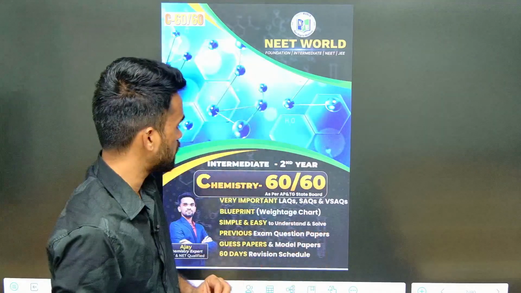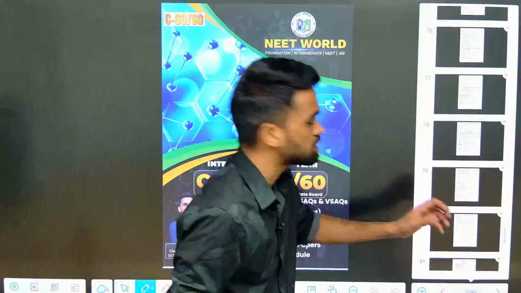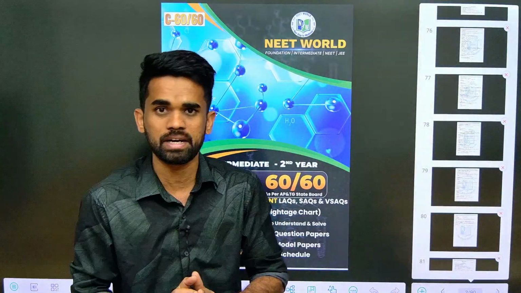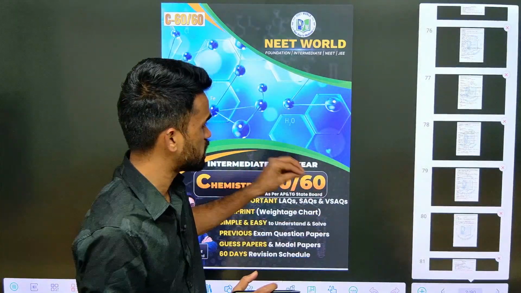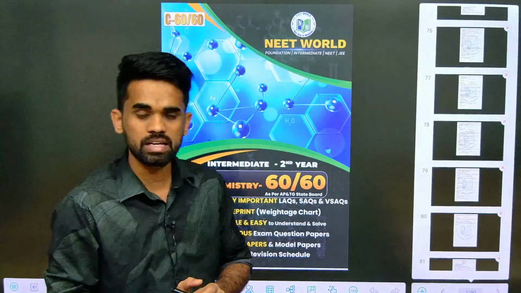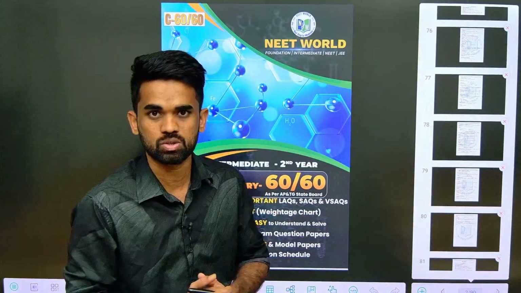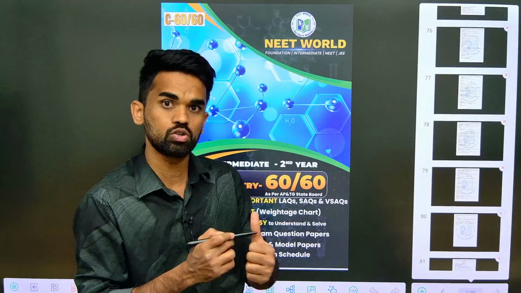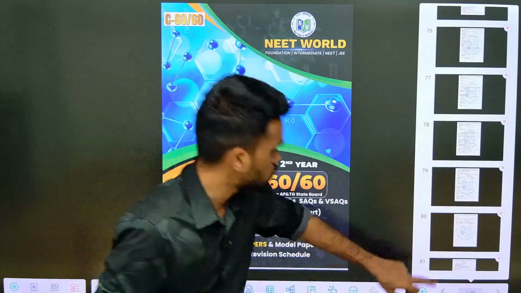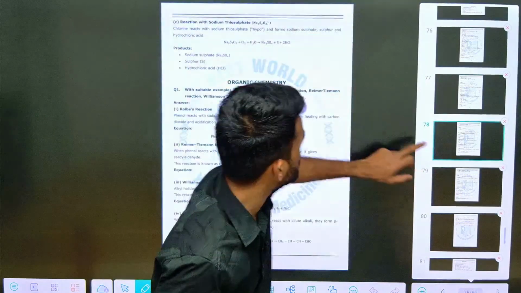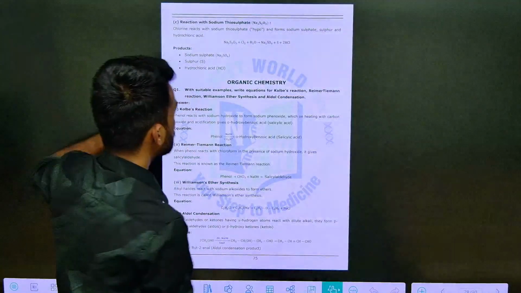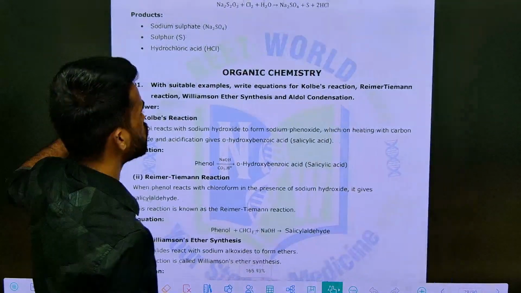And one more thing here: if you see the syllabus, all the chapters are almost completed. We have a few questions to be discussed from organic chemistry, from 8 marks questions only. 4 marks are also completed, 2 marks are also completed. So now let's begin the discussion.